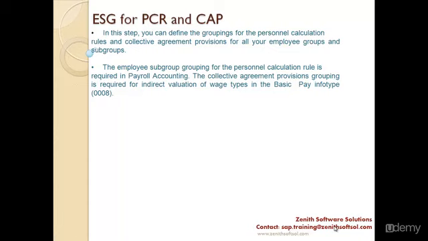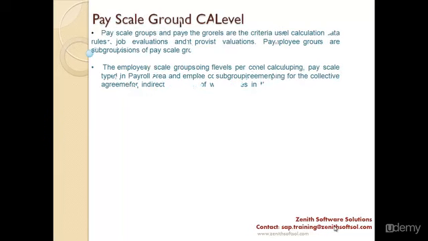So now we are configuring the elements which are relevant for infotype 8. Just now we learned about pay scale type and pay scale area, and this is the grouping for the personnel and the collective. Personnel calculation rule is for the personnel, collective agreement provision is for the collective union. So now those three items have been done.